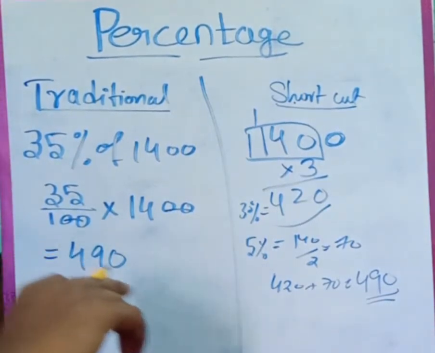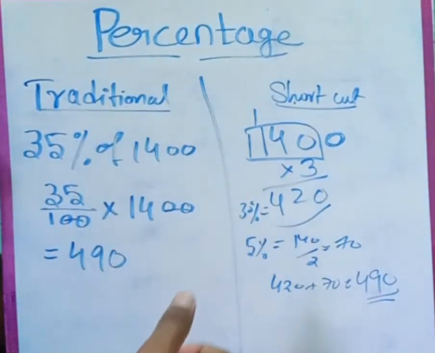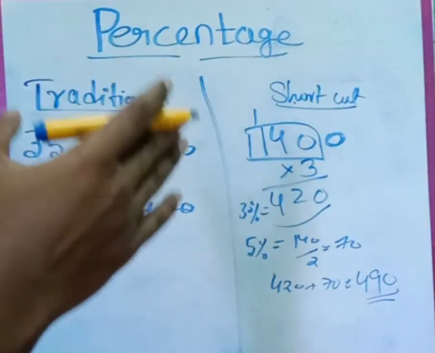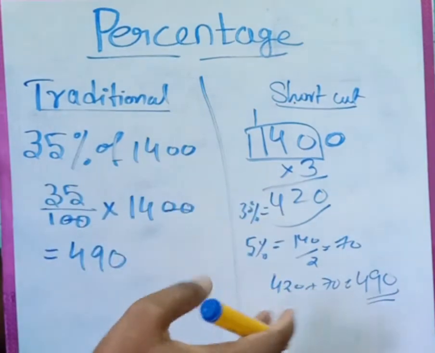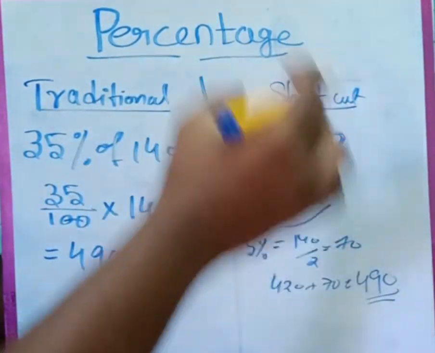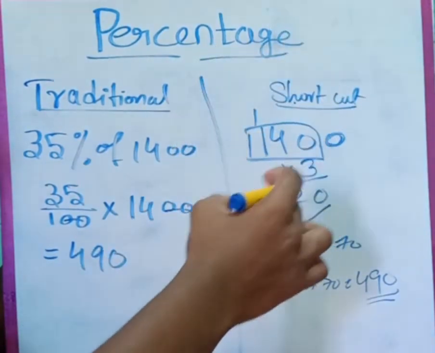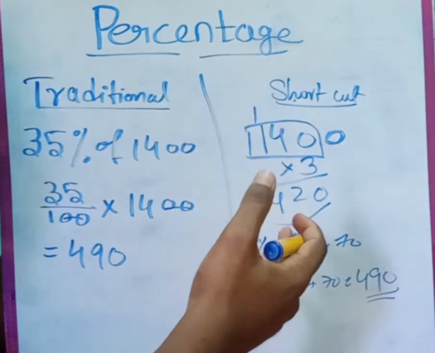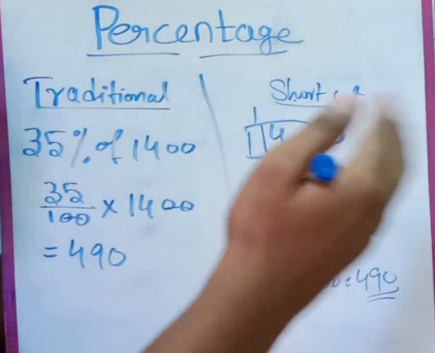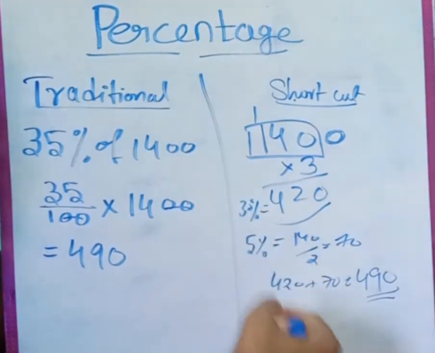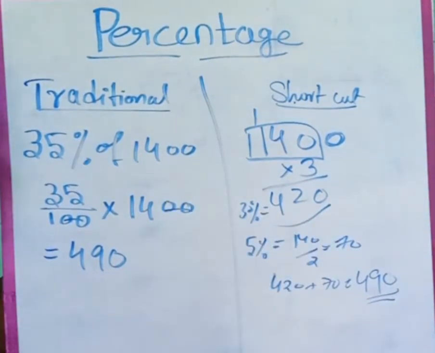So 35% or 25%, similarly you have to calculate. If I say you have to calculate 45%, 45% is nothing but 40% plus 5%. For 40%, you have to calculate 10% of that number, and then multiply by 4 to get 40%. And 5% is nothing but half of 10%. In this manner you have to calculate, guys. Once you solve more questions, you can easily solve these questions.